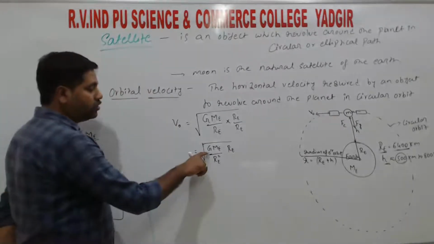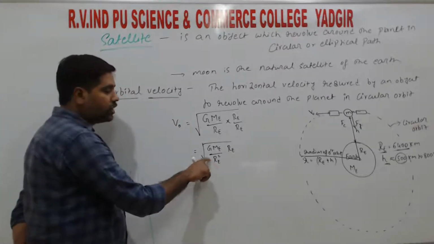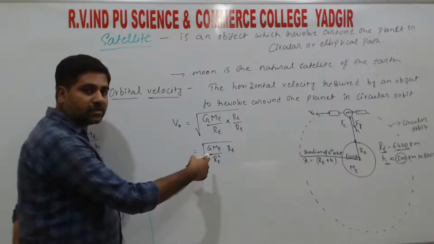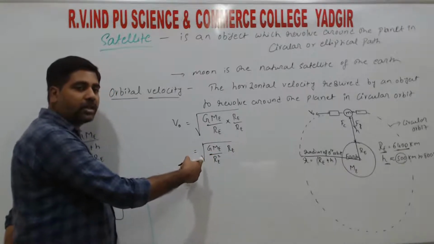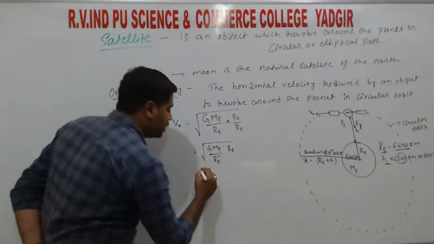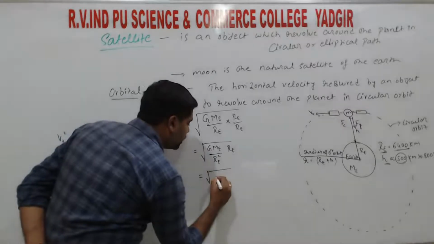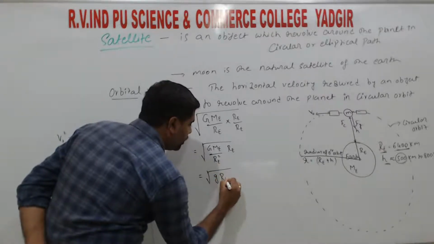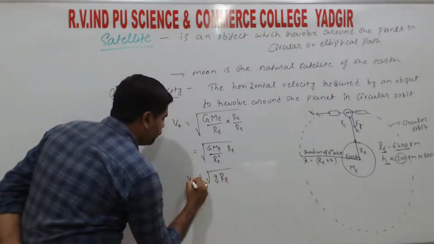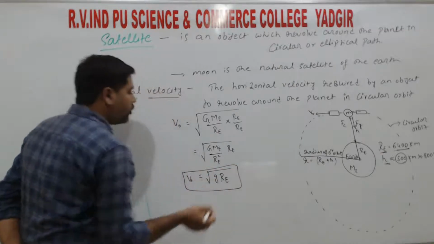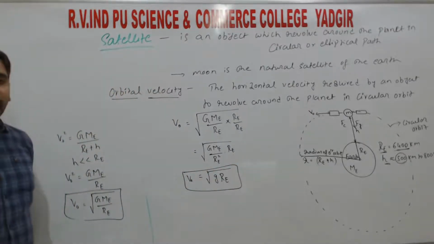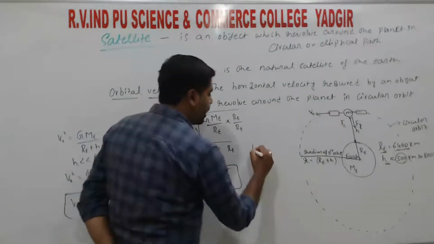We know the value GME by RE square, so we can replace it by the acceleration due to gravity, that is the relation between small g and capital G. So we can write root g into RE.